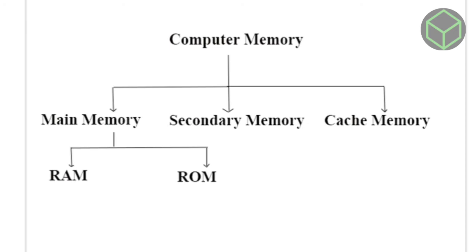A ROM contains some important instructions or program data that are required to start or boot a computer. It is non-volatile memory. It means that the stored information is not lost even when the power is turned off or the system is shut down.